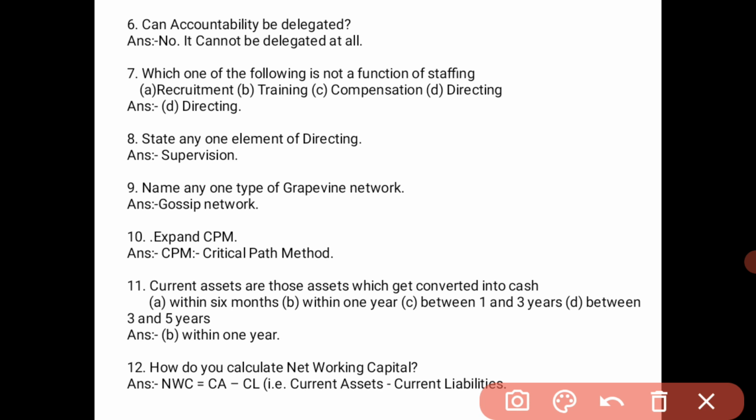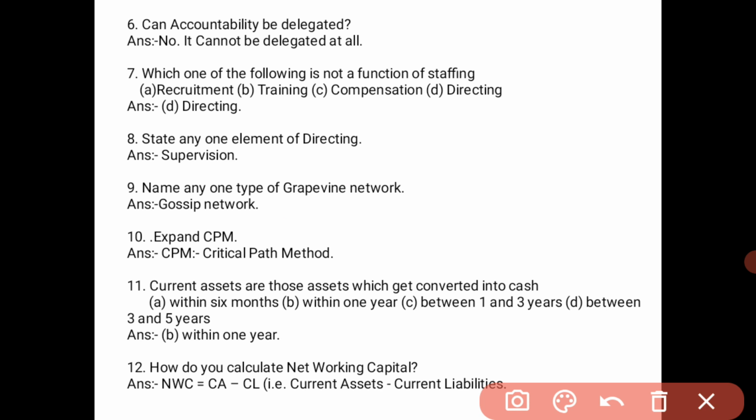Next, name any one type of graphic network. A graphic network is where information is communicated through a network. For example, gossip network. Next, expand CPM. It is critical path method. CPM means critical path method.